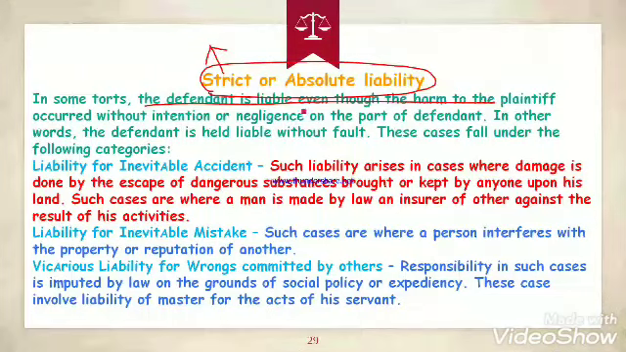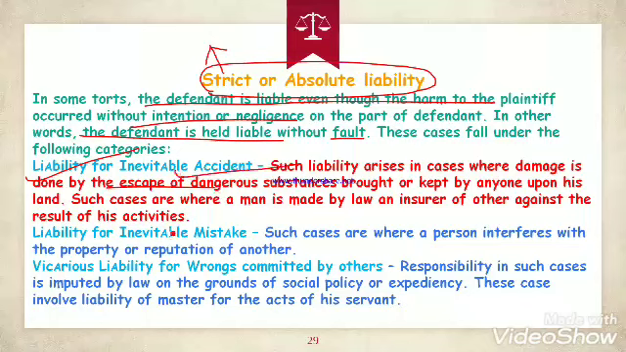The defendant is liable even though harm to the plaintiff occurred without intention or negligence. Even without intention or negligence, you are liable to pay the damages in court. In other words, the defendant is held liable without fault. Even if it was a mistake, you will be liable under the tort. What does liability for inevitable mistake mean? Such liability arises where damage is done by the escape of a dangerous substance. For example, you kept a lion in your house and the lion escapes. This will come under liability for inevitable mistakes.